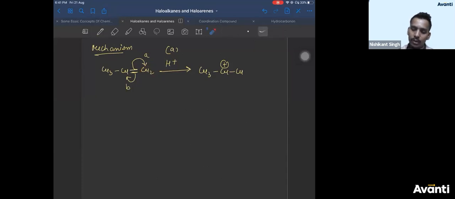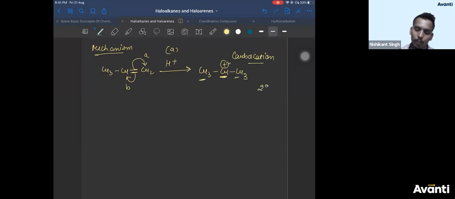CH2 has a minus charge, H has a plus charge, plus and minus will attract each other and form a bond. So CH2 becomes CH3. Right? So you get a carbocation. A carbon having a positive charge is known as carbocation. This carbon having a positive charge is directly bonded to two carbons. So it is a secondary carbocation.